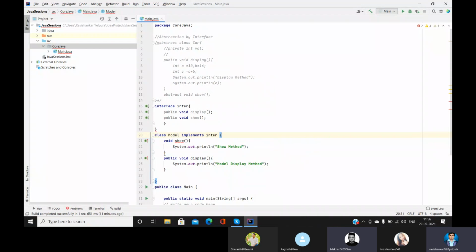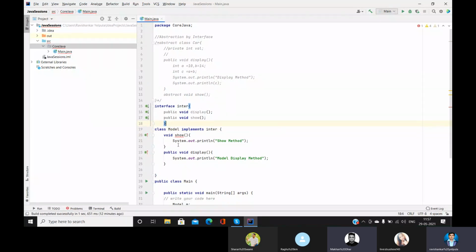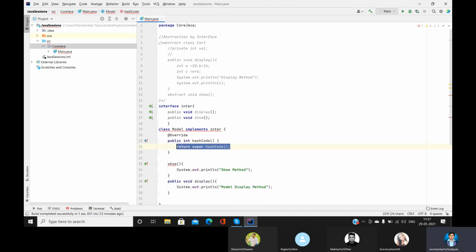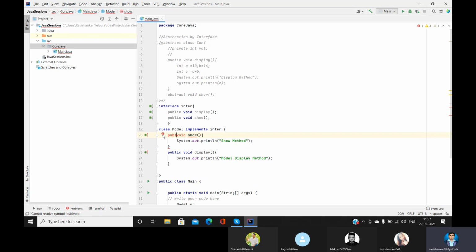Now here we have to provide the body. Public void show. Now see guys, here we did not provide a body to any of the methods, that is the display method or the show method.